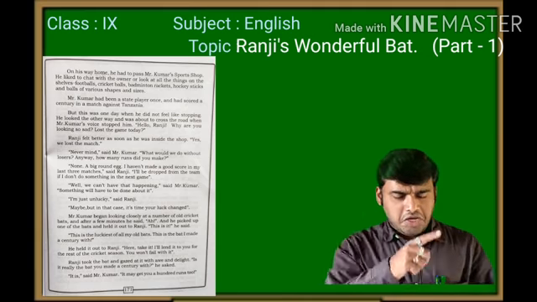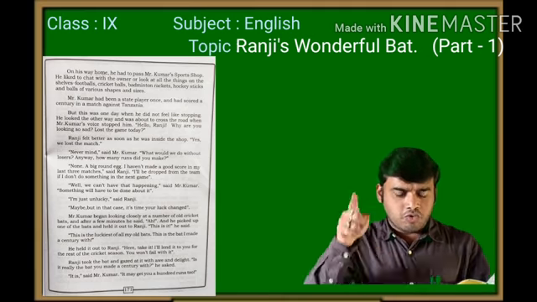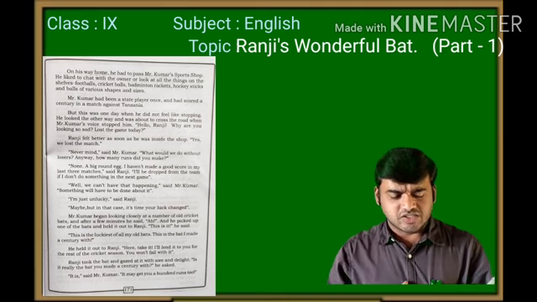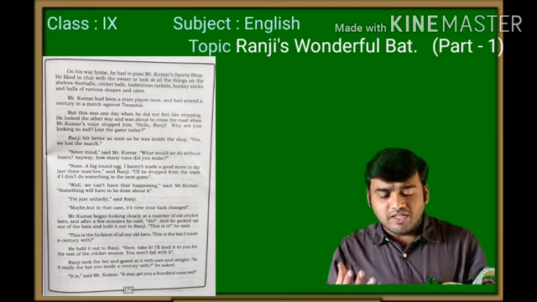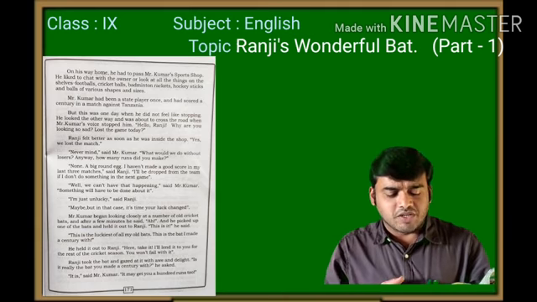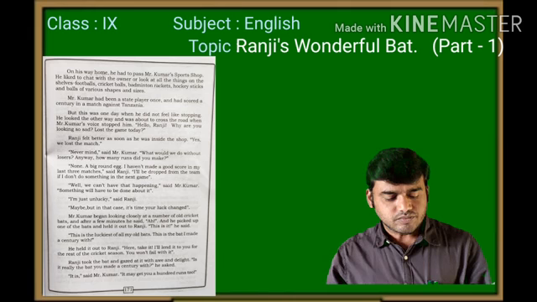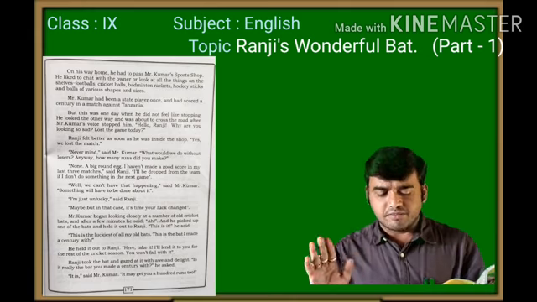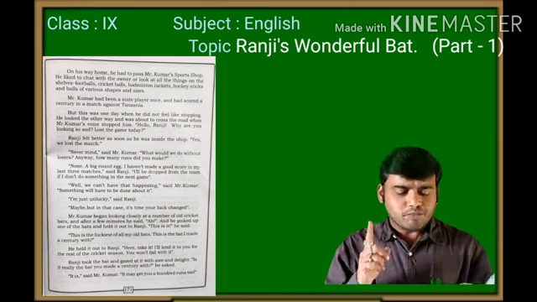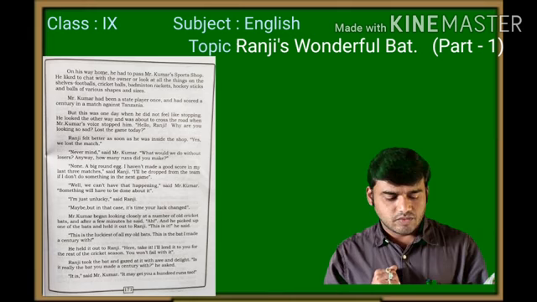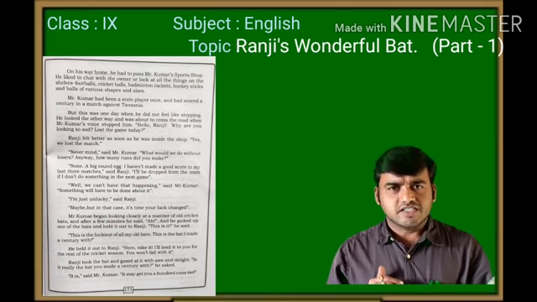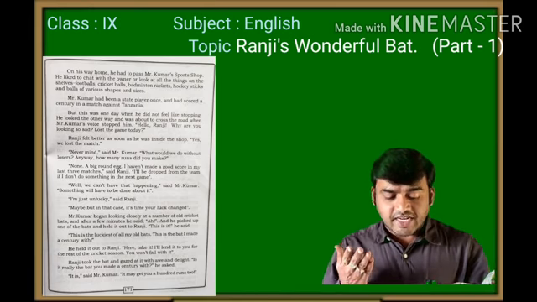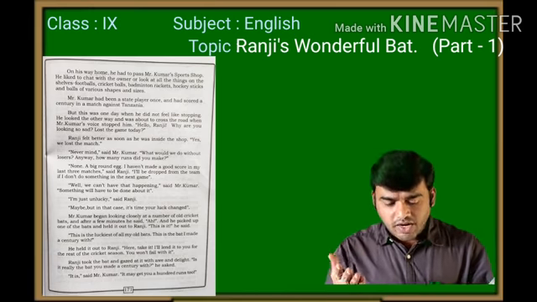"None. A big round egg. I haven't made a good score in my last 3 matches," said Ranji. "I will be dropped from the team if I don't do something in the next game." "Well, we can't have that happening," said Mr. Kumar. "Something will have to be done about it." "I'm just unlucky," said Ranji. "Maybe, but in that case, it's time your luck changed."